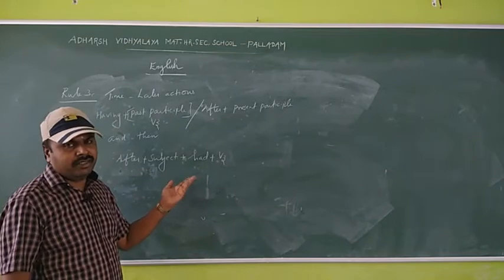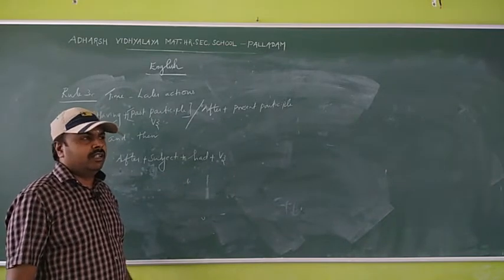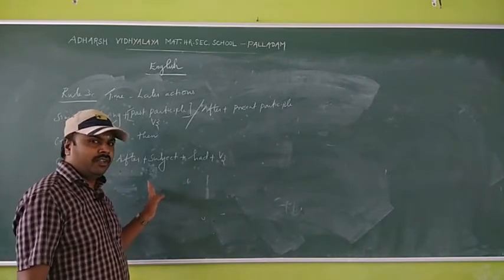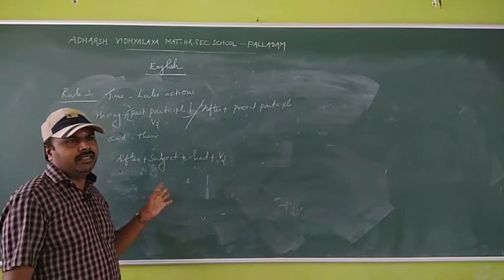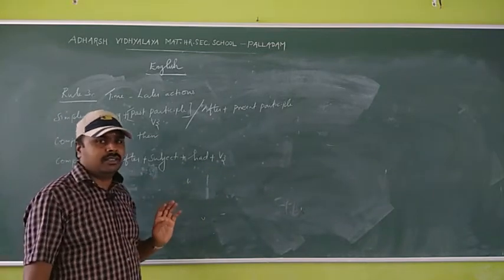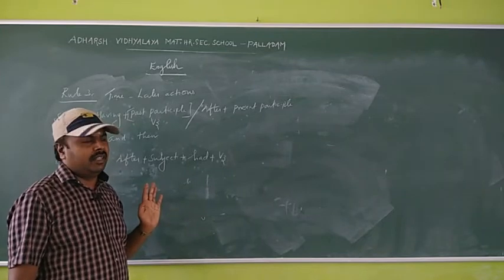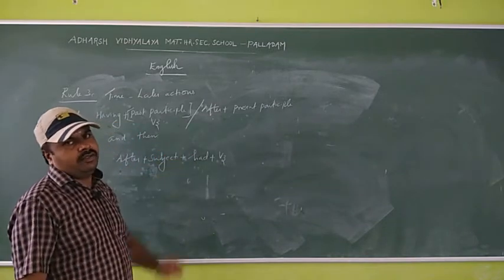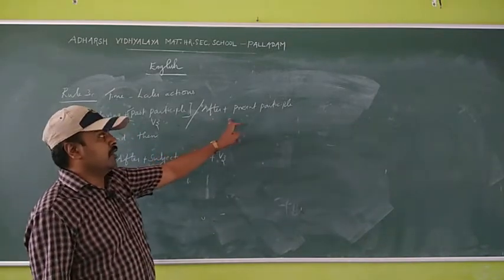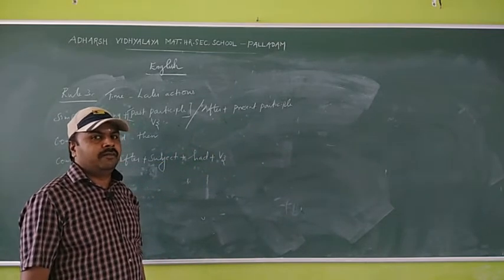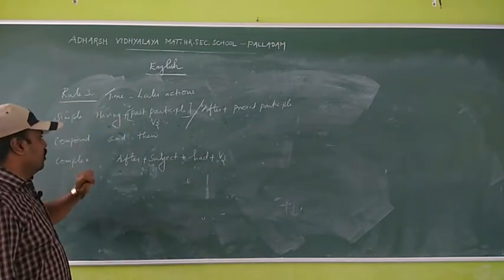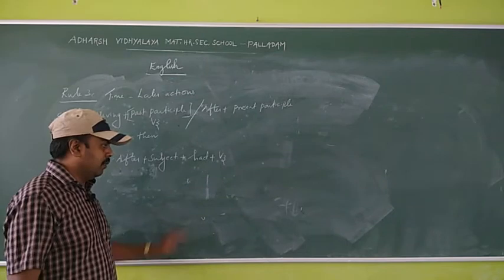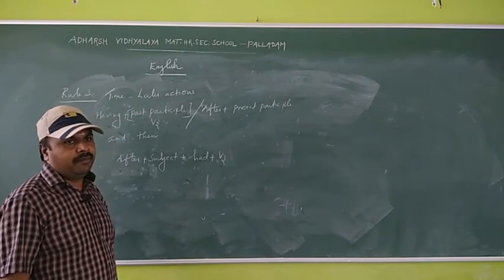So after had means that is past perfect tense. In a complex sentence we compulsorily have to use had plus V3. After, subject, had, V3. After is the keyword that shows past perfect tense. Can you understand? So time later actions: having plus past participle or after plus present participle. Compound: coordinating conjunction and then. Complex: after plus subject plus had plus verb 3.